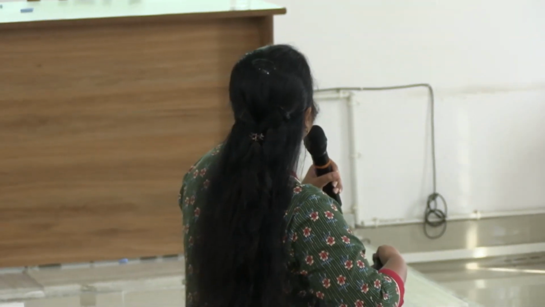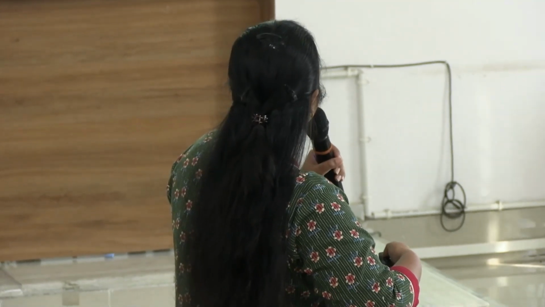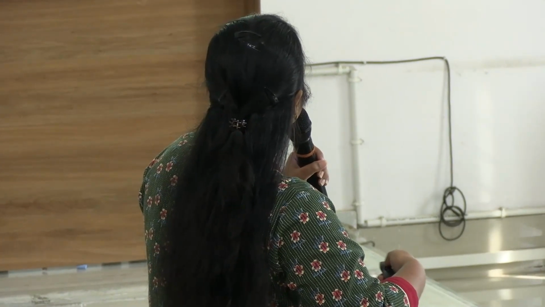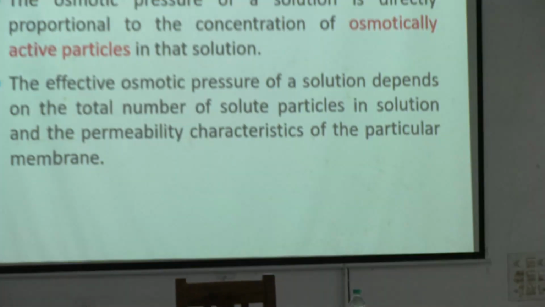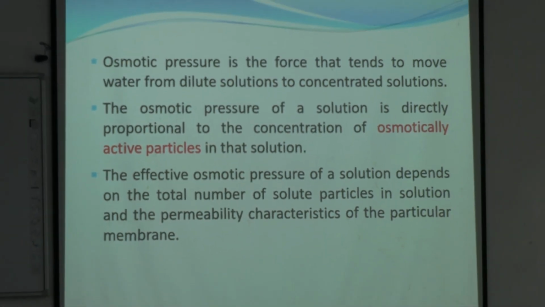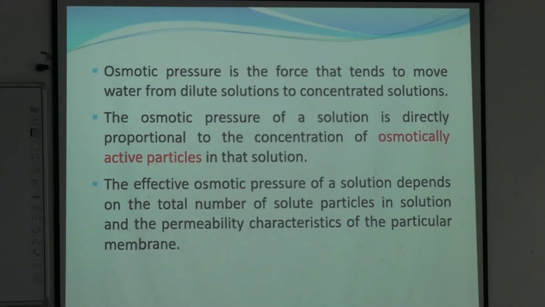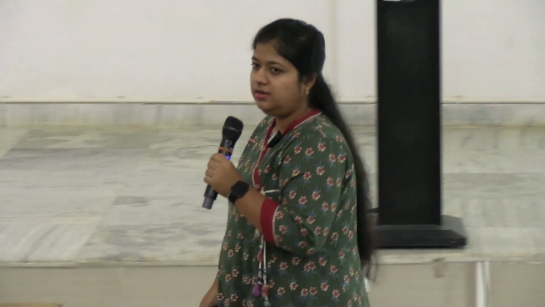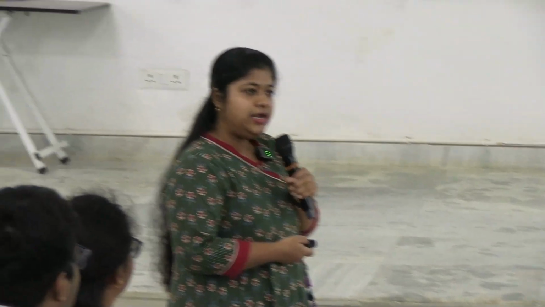Clear? So from the dilute portion the water will move to the concentrated solution, and it is directly proportionate to the concentration of osmotically active particles or the electrolytes. Osmotically active means which are in ionized state in water. So they are electrolytes.